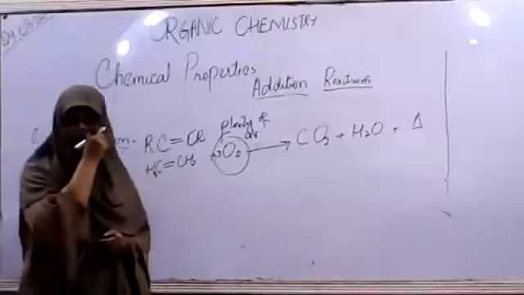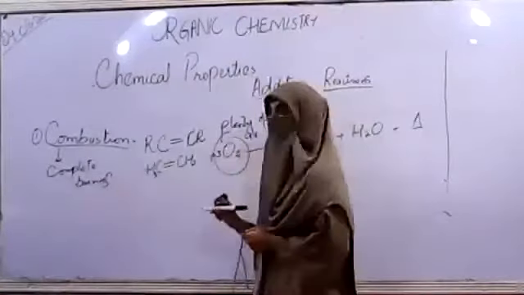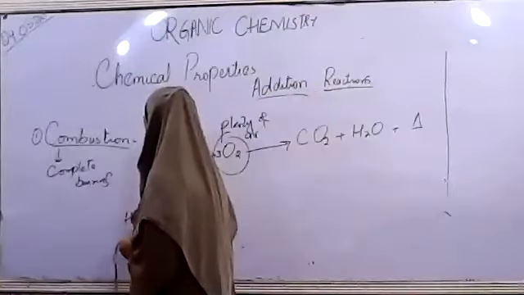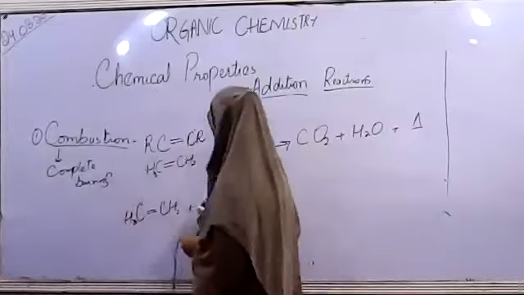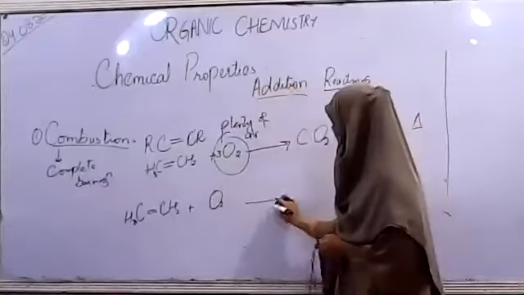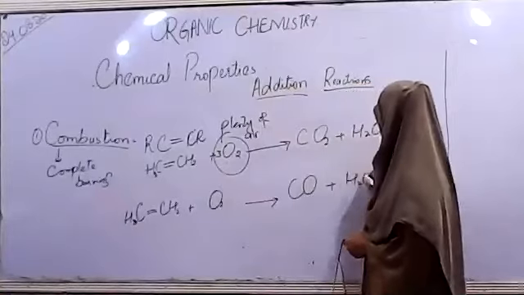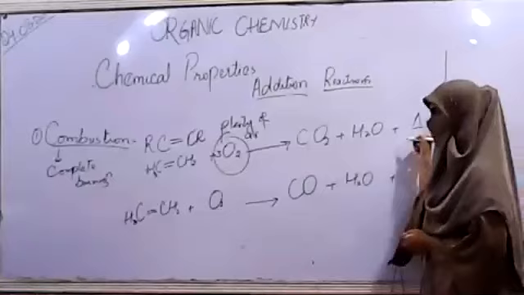Now let's say we have decreased the amount of oxygen in the reaction. So in the same case, same compound, but with decreased oxygen, the compounds produced will be carbon monoxide plus water plus less amount of heat as compared to this one.